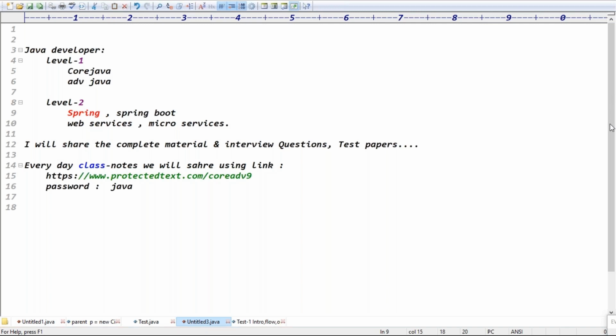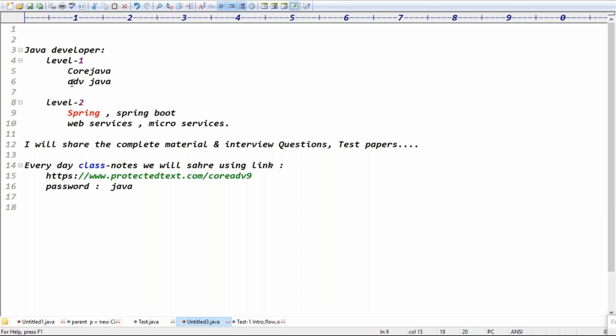I'm not teaching like some paid classes where for the first 10 days they say our institute is great, I am James Gosling. It's not like that. I think the points I'm saying will definitely help you and clarify some of your doubts. Does anyone feel these are not required? In the first class we have to explain what we are going to give, what Java is, and how much you have to learn.